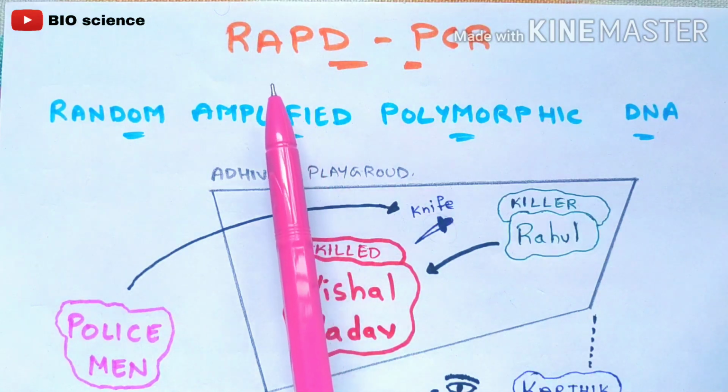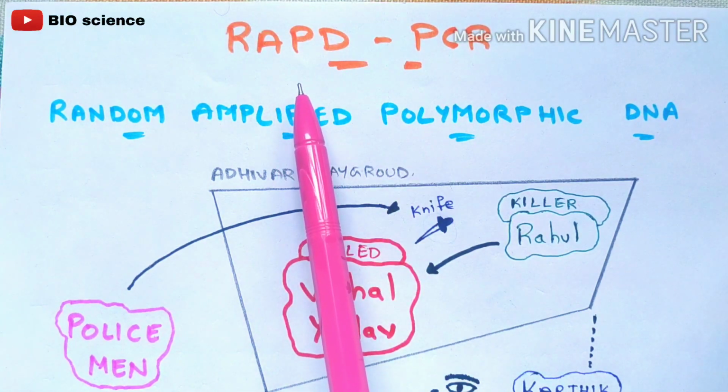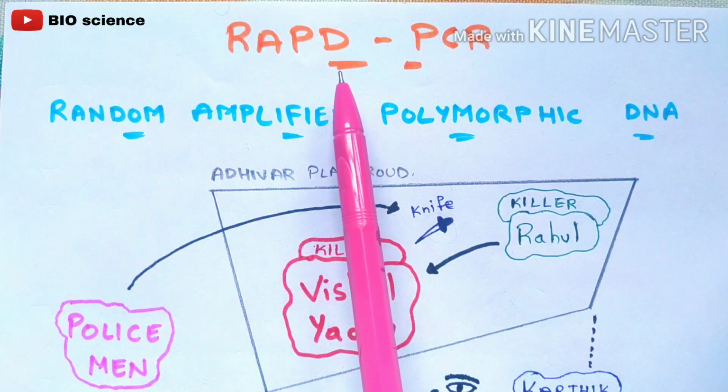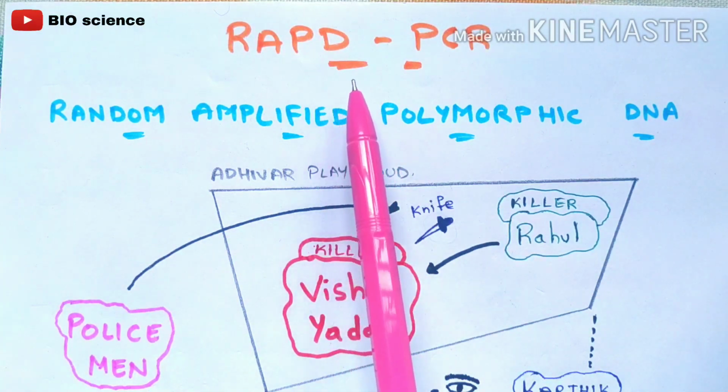So in this video, I am going to explain to you about RAPD-PCR, Random Amplified Polymorphic DNA Polymerase Chain Reaction. So this is the abbreviation of RAPD-PCR.